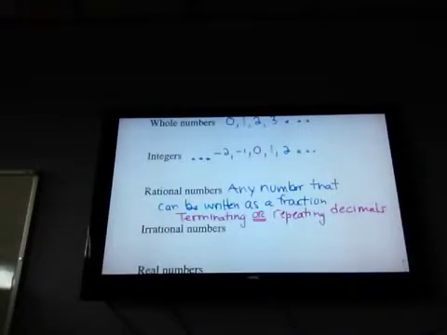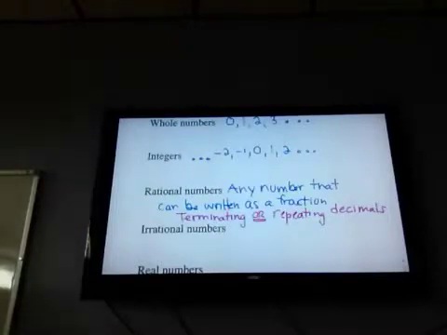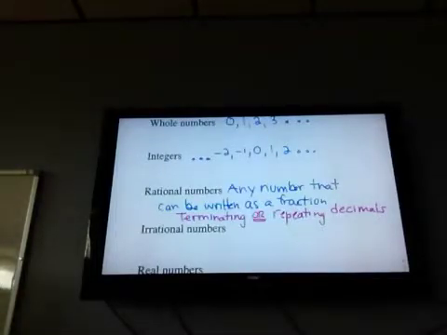So again, terminating or repeating decimals. Terminating decimals are like 0.25. And the reason that fits in that category is because 0.25 is also equivalent to 1/4, a fraction. 0.33333 repeating is a rational number because I can take that and write it as 1/3, a fraction. So if you can write it as a fraction, it is rational.